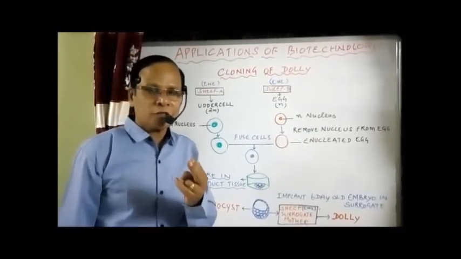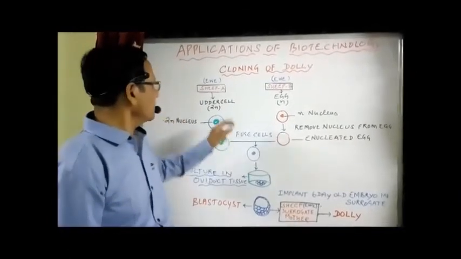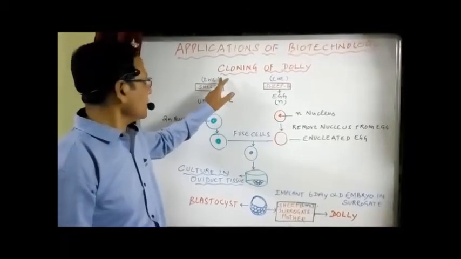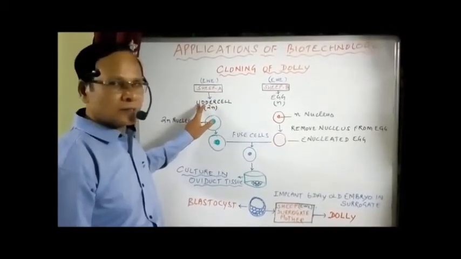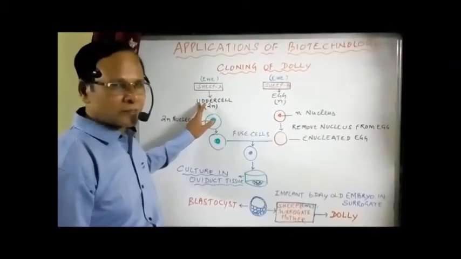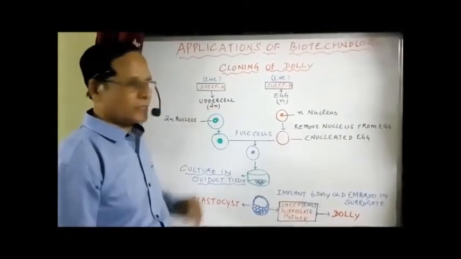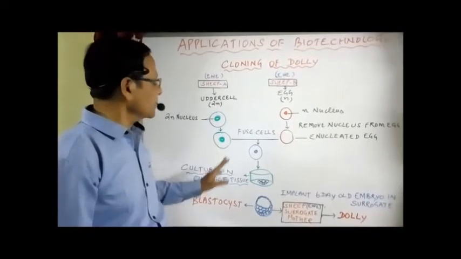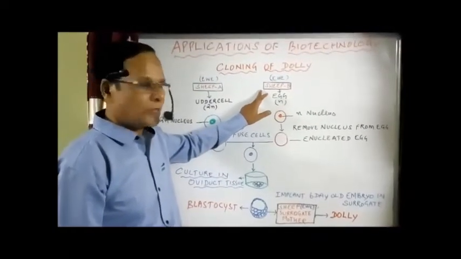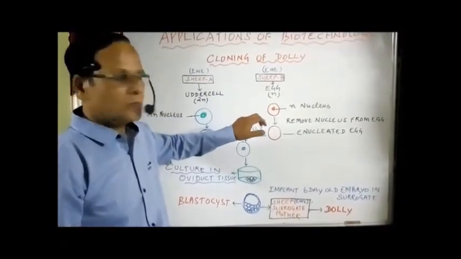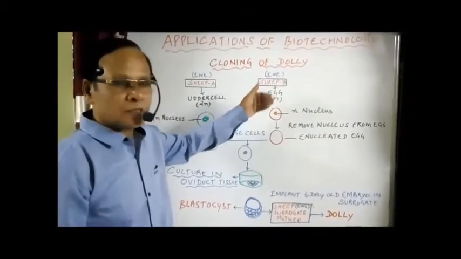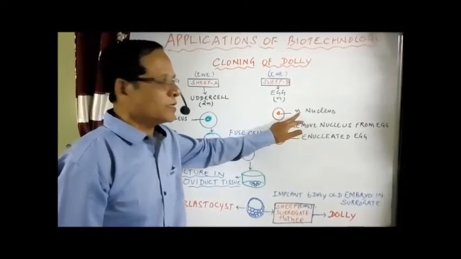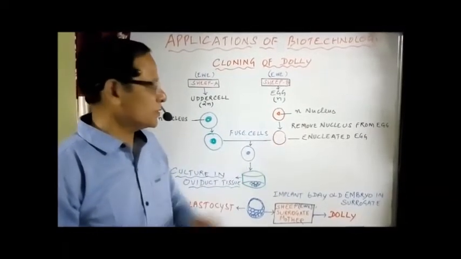I mentioned already we need two cells. One, a diploid cell, that is from one sheep, a donor, Eve, adult cell, the somatic cell or the mammary gland cell, otherwise called, is taken. Now, the diploid nucleus is there in that cell. The next one from sheep B, another Eve. From that one the egg has been isolated. Now, the egg cell contains n nucleus, that is haploid nucleus.